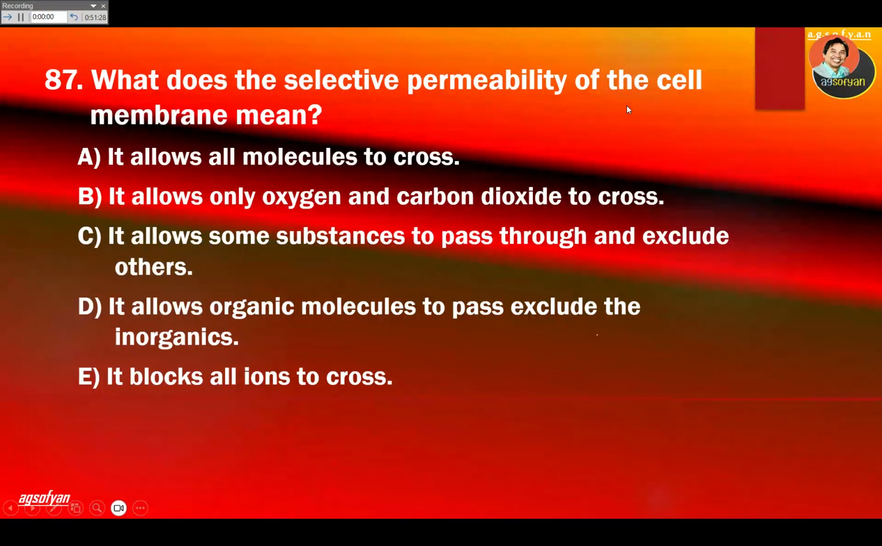What does the selective permeability of the cell membrane mean? Permeable, selective, it means select. It will allow some molecules and block some molecules. If it allowed all molecules, it would not be selective. Allow only oxygen and carbon dioxide is kind of, but it is not only that, okay? It allows some substances to pass through and excludes others. Yes, that's kind of correct. It allows organic molecules to pass? No. Organic molecules can pass, other inorganic molecules can also pass. It blocks all ions? No, not all of them. So it's going to be C.